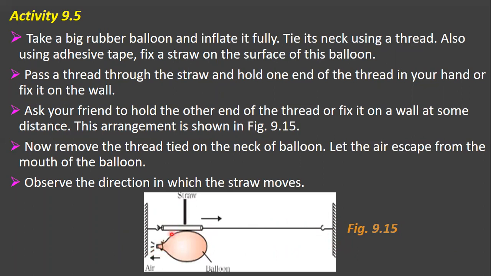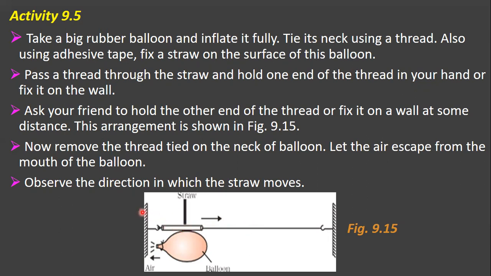Now you have to remove the thread tied on the neck of the balloon, and let the air escape from the balloon. If you remove this thread, children, the air will escape from the mouth of the balloon. And now you have to observe the direction in which the straw moves. See children, in this activity you will observe that the balloon moves forward and the air moves out in the opposite direction.